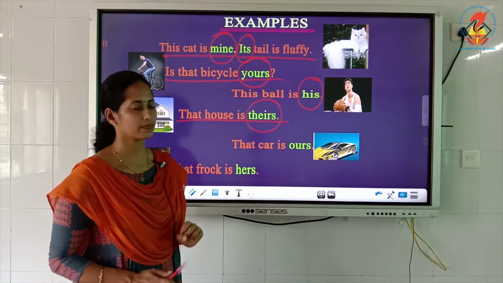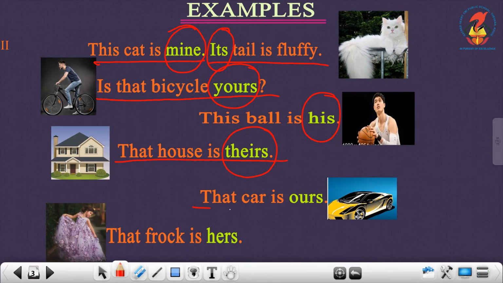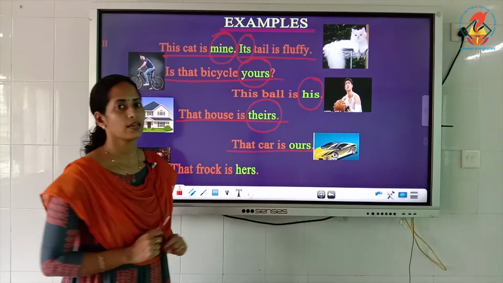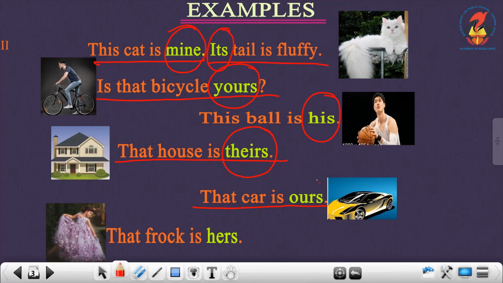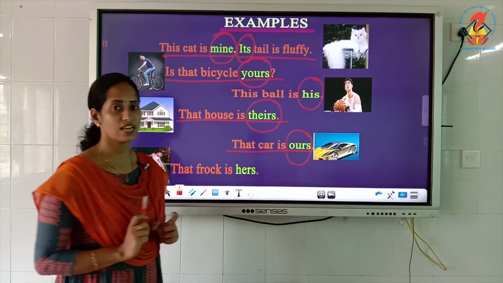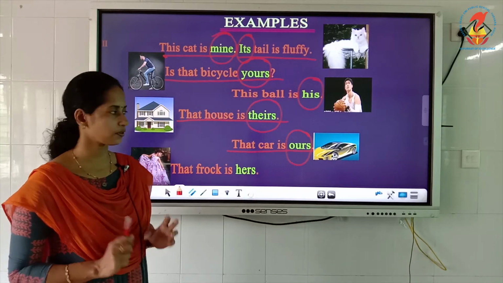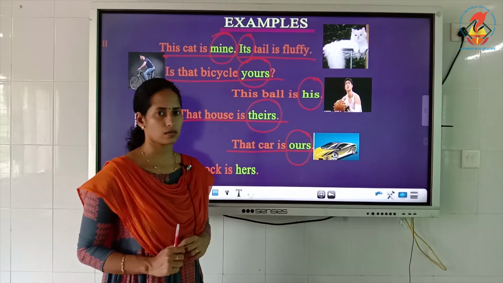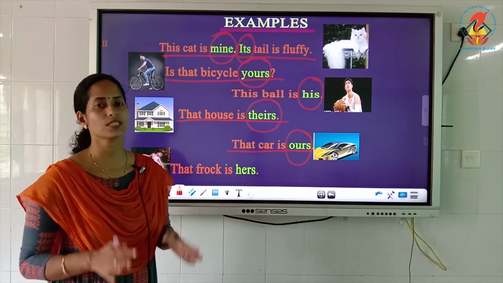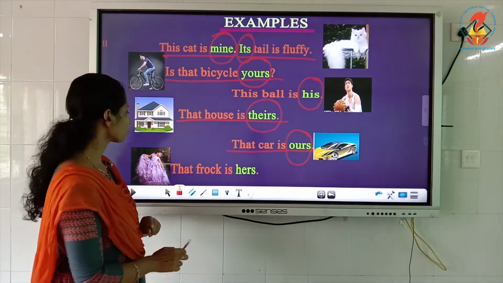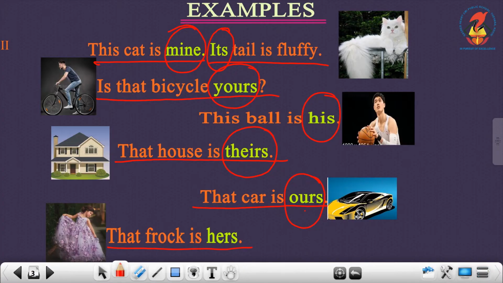Am I clear? The next one is, that car is ours. Here you are using ours instead of a noun, isn't it? Instead of a group of people, we are using ours. So here it is a pronoun which shows ownership. The last one, that frock is hers.